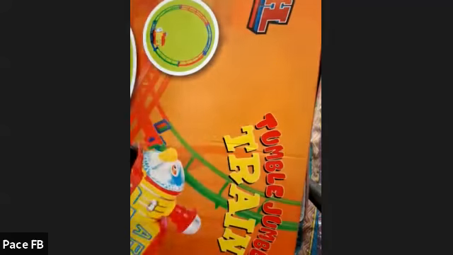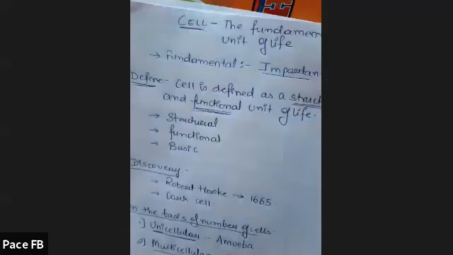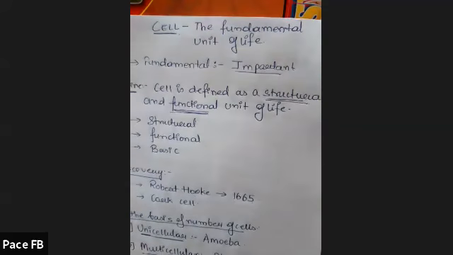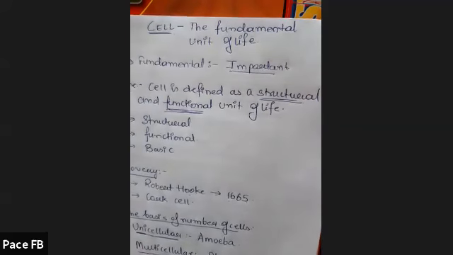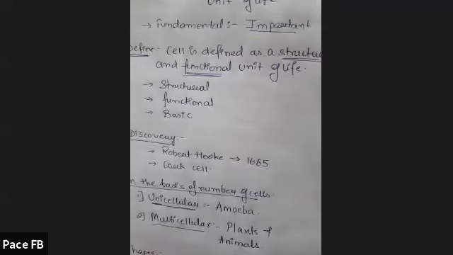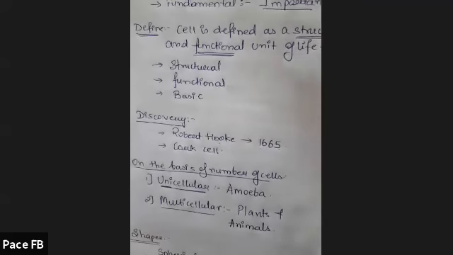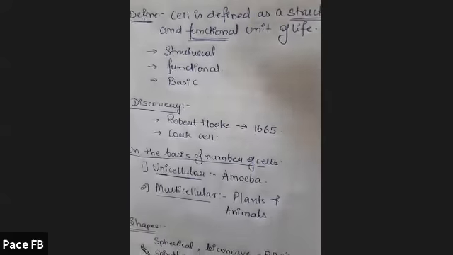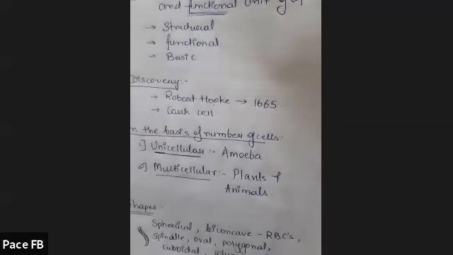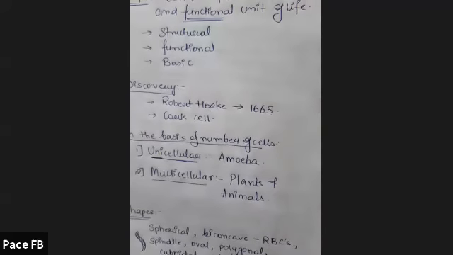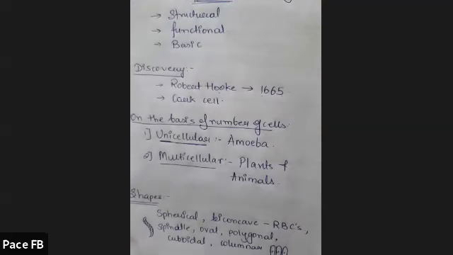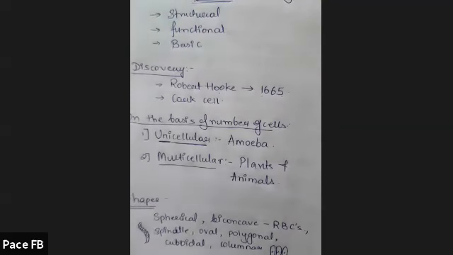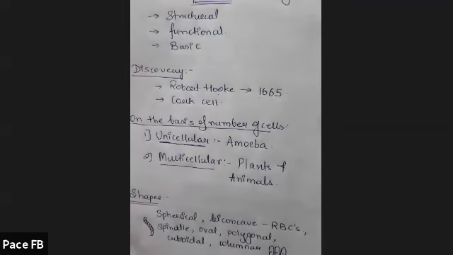Yes, so we have learned about the cell, the fundamental unit of life, defined as the structural and functional unit of life. We have seen the discovery by Robert Hooke in 1665. The cell seen was a cork cell. On the basis of number of cells, organisms are unicellular and multicellular: unicellular like amoeba, multicellular like plants and animals.